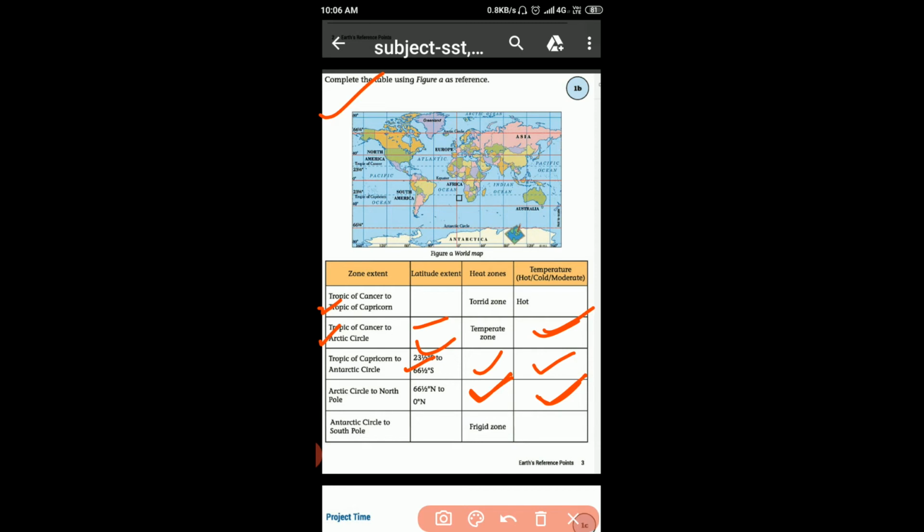Okay. Now Antarctic Circle 66 1/2 degrees south to the South Pole, 0 degrees. Location बतानी. This is the latitude extent. Latitude extent कहाँ से कहाँ तक है? तो Antarctic Circle starts from 66 1/2 degrees south and the South Pole is at 90 degrees. Frigid zone, and temperature here is cold. So write it here, cold. Done? Okay.